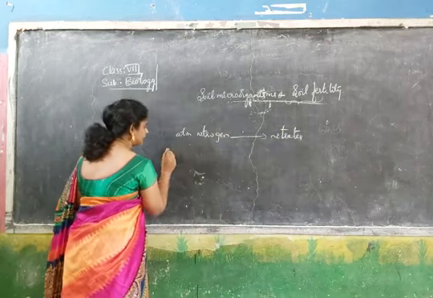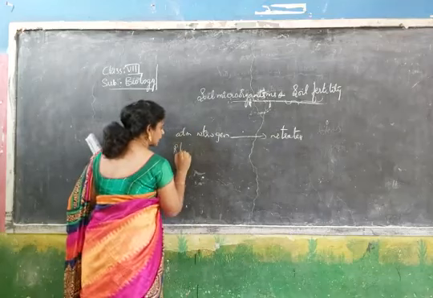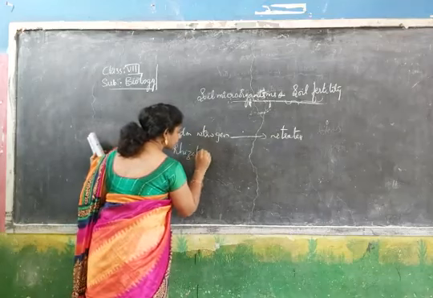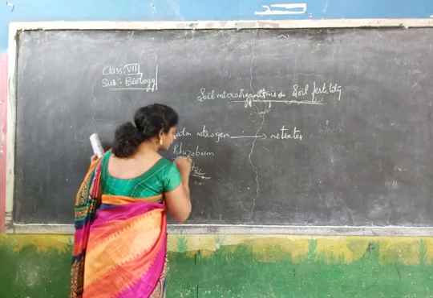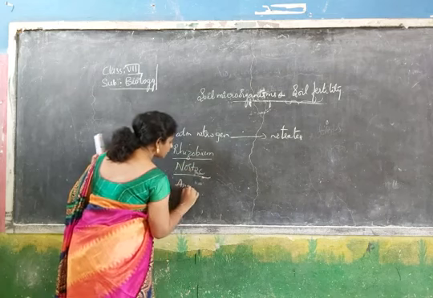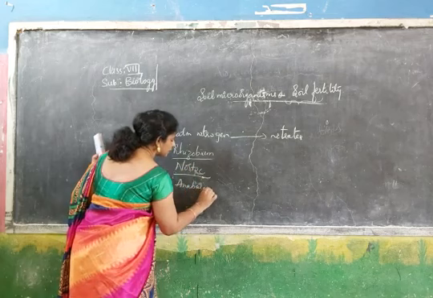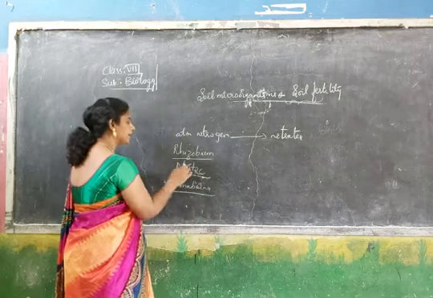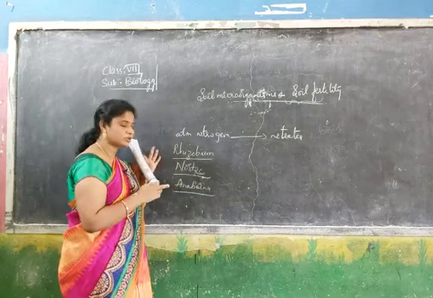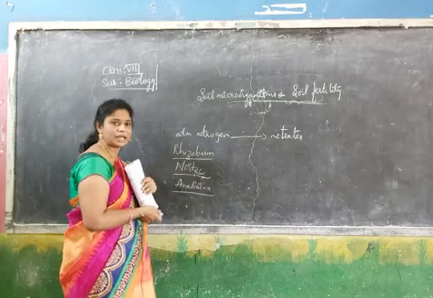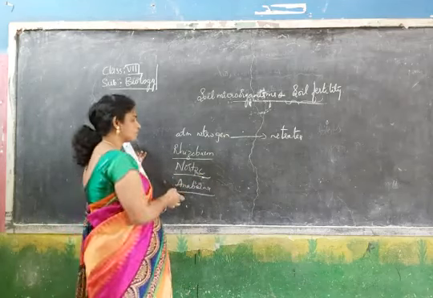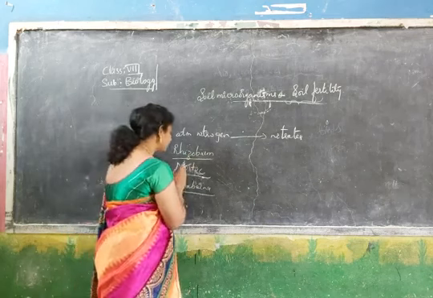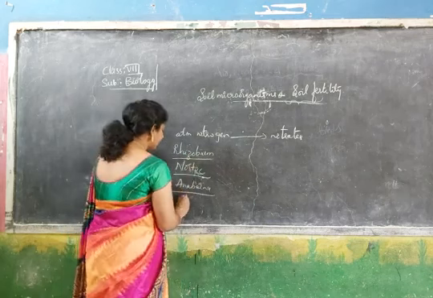Bacteria, microorganisms like Rhizobium, Nostoc, Anabaena. We have to underline these scientific names. Any scientific name of plants, organisms, human beings or animals, we have to underline compulsorily. Rhizobium, Nostoc, Anabaena,